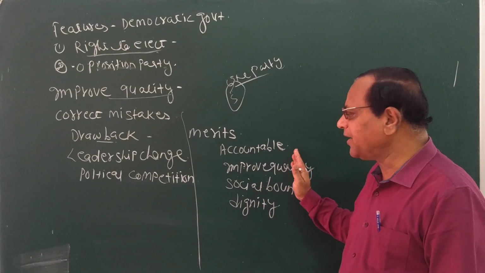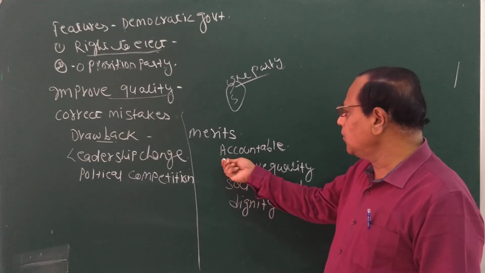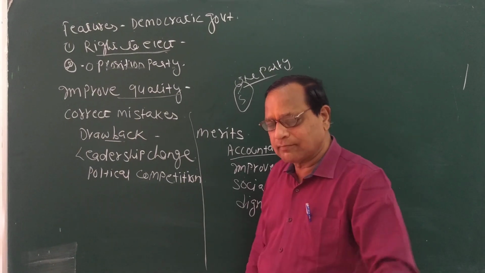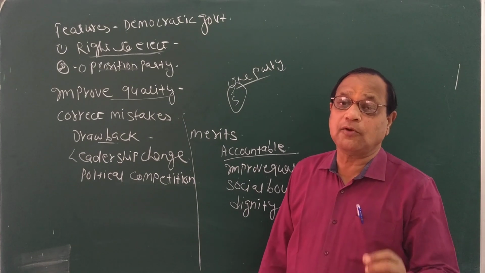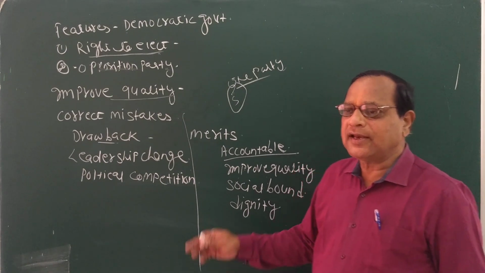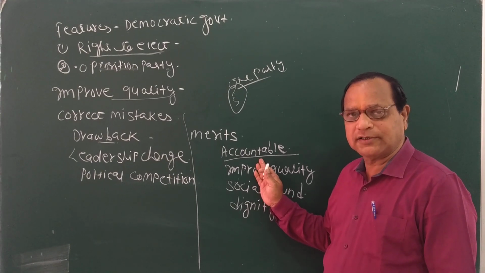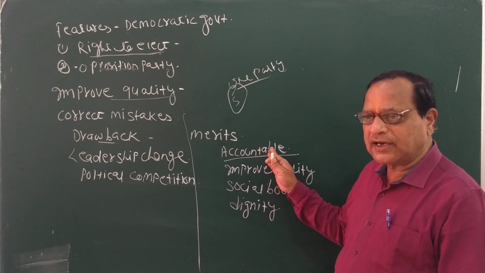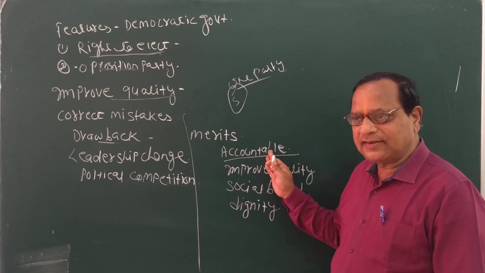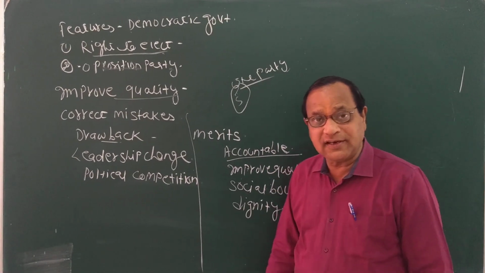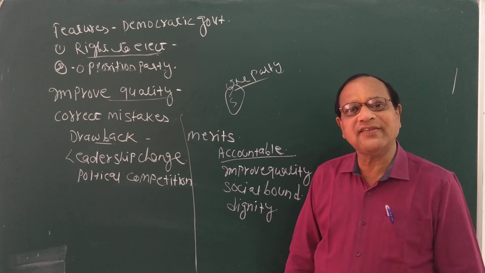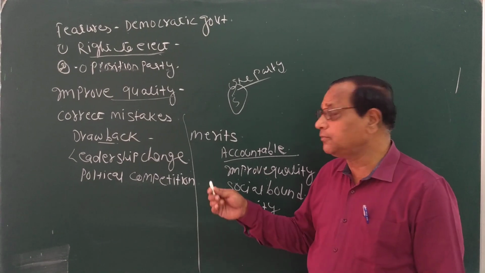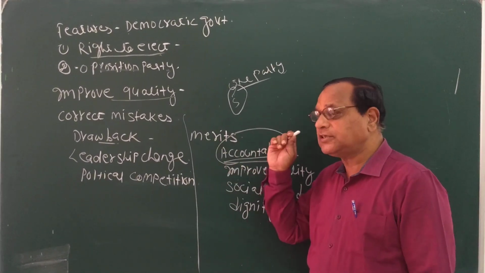Now I will discuss the merits. What are the merits of democracy? Firstly, a democratic government is always accountable and responsible for the people. Accountable, and they are responsible for the needs of the people. Here I can give you an example on a burning issue right now. Not only our country but the world, but I will talk about our country, India. You know that India is suffering from corona. You have seen that during this duration, the PM addressed the nation 2 or 3 times. Why did he address the nation? Because a democratic government is accountable to the citizens.